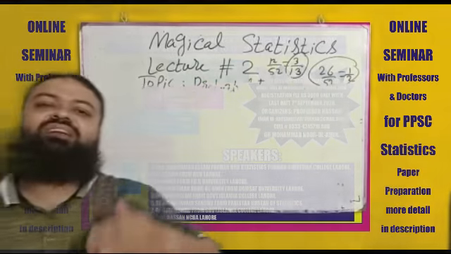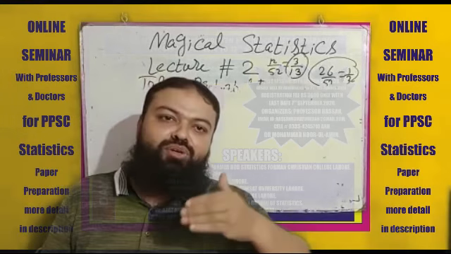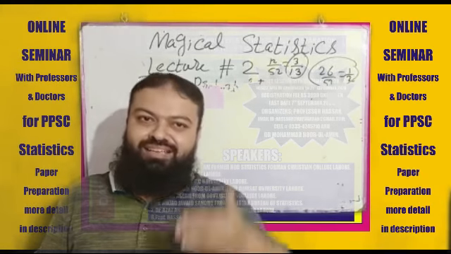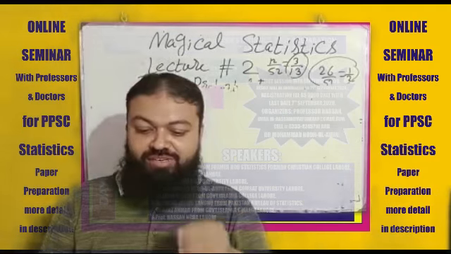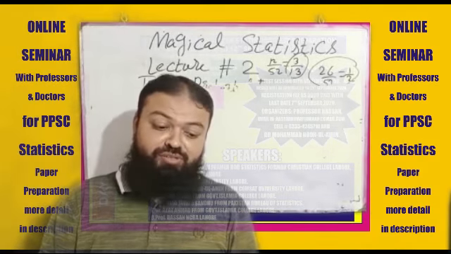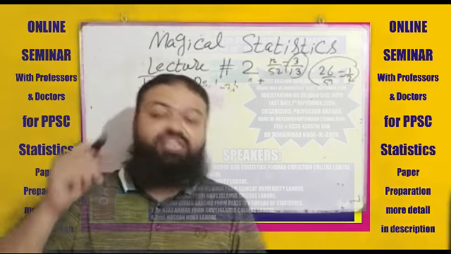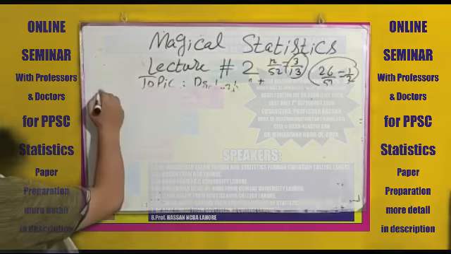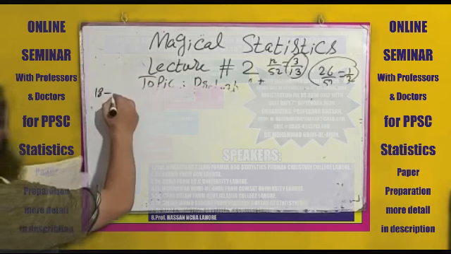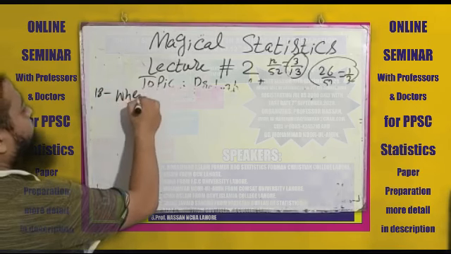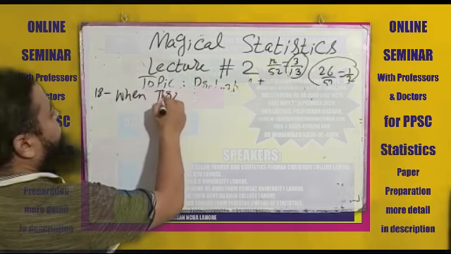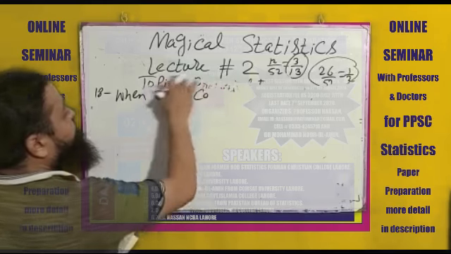Dear students, in the last lecture we discussed when we toss 2 coins and what will be the sample space. Today I have a question for you, a very important one from the paper point of view. Now we have a question of when 3 coins are tossed. 18th question. When 3 coins are tossed.